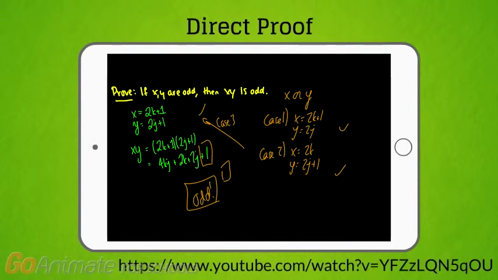Of course, I am trying to think if that is the case, if x or y is odd. Well, it seems like that would not hold, because anything times an even number is even, so in this case, case 1 and case 2 would fail, therefore the whole thing would not be true. But that would be a proof by case, which can be a direct proof or an indirect proof, which we'll see in the next video.